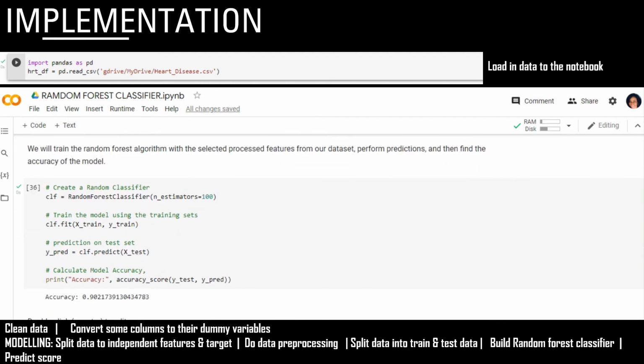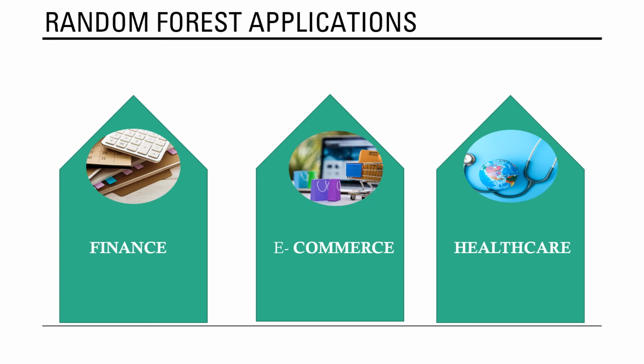Random forest is commonly used in finance to help reduce time spent on data management and processing tasks. It is used to evaluate customers with high credit risk and also for fraud detection. In e-commerce, it is used for recommendation engines for cross-sell purposes, while in healthcare, the random forest algorithm has applications within computational biology, allowing doctors to tackle problems such as gene expression classification, biomarker discovery, and sequence annotation.